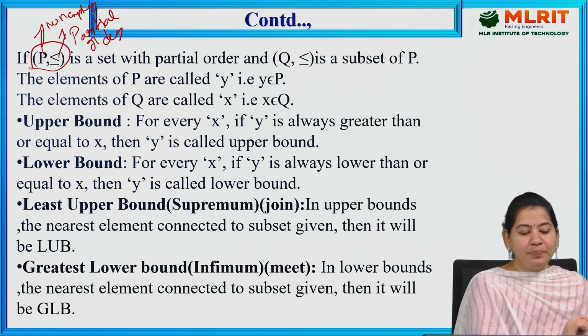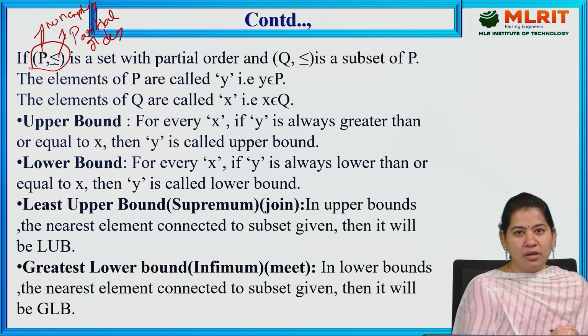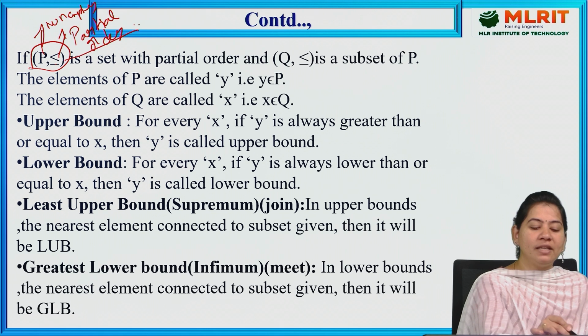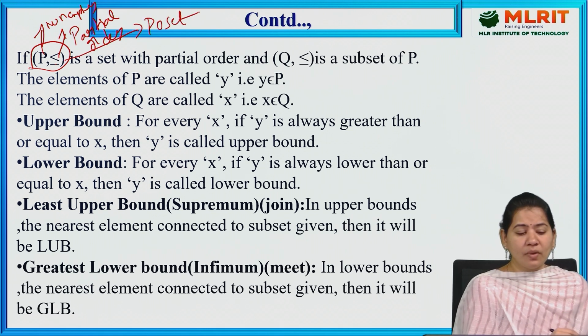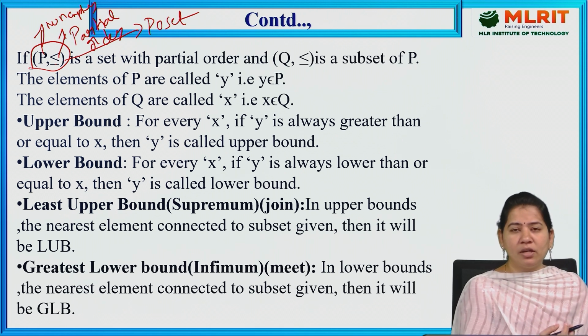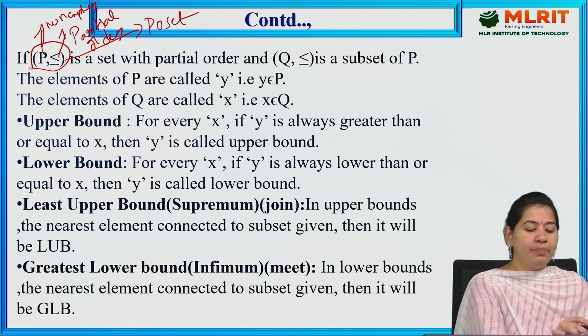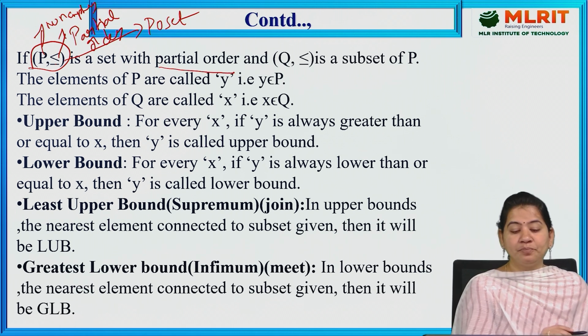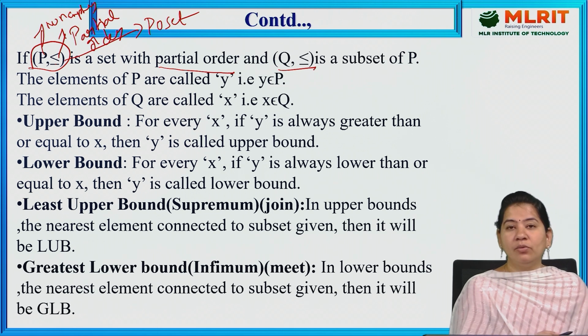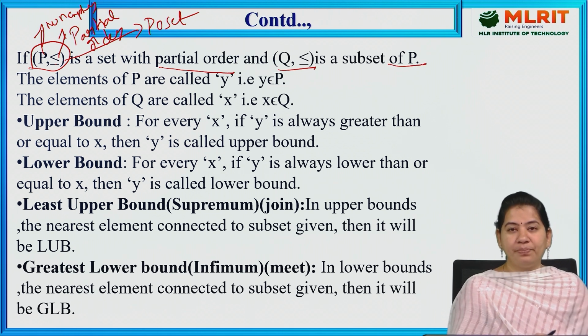Together we call this a poset. We pronounce it as less than or equal to, but it is called the partial order symbol. So if P comma less than or equal to is a set with partial order, and Q comma less than or equal to is a subset of P.